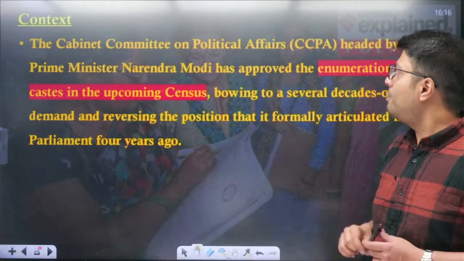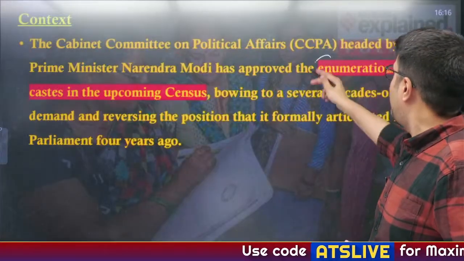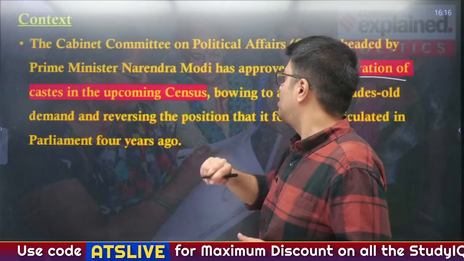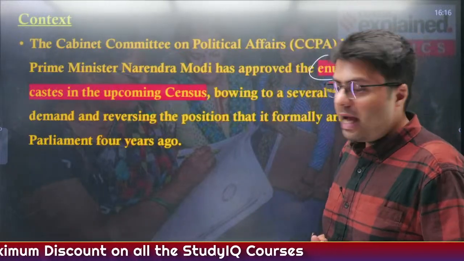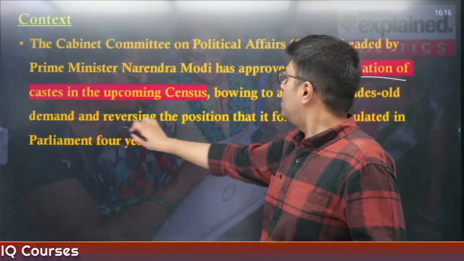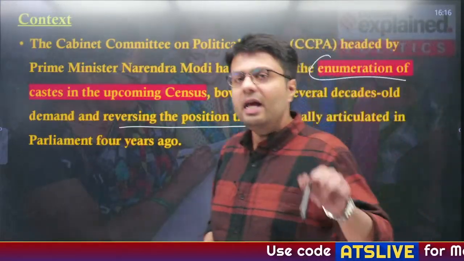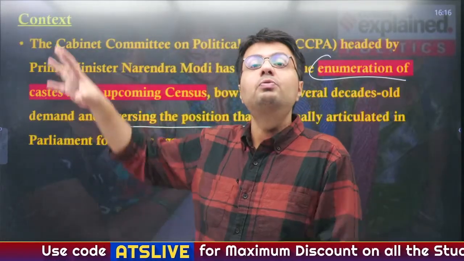Now the Cabinet Committee on Political Affairs, which is again headed by Prime Minister Narendra Modi, has approved the enumeration of caste, which will be held in the upcoming census only, because there was a several decades old demand for this. The government was initially against holding a caste census, but now it has reversed its position and has formally articulated that it will hold the caste census in the ongoing census which is expected to happen.